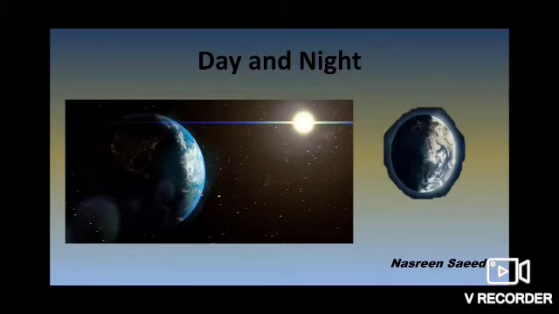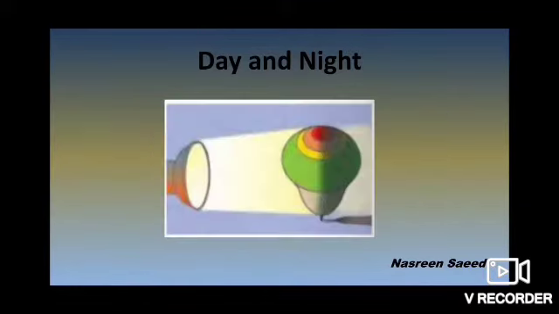So the portion which faces the sun gets light and the other portion which does not face the sun remains in dark. It is the same as a top or a lattu. Just as a top spins about itself, the earth too turns around itself.